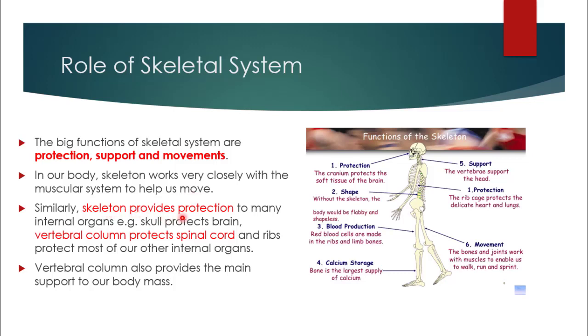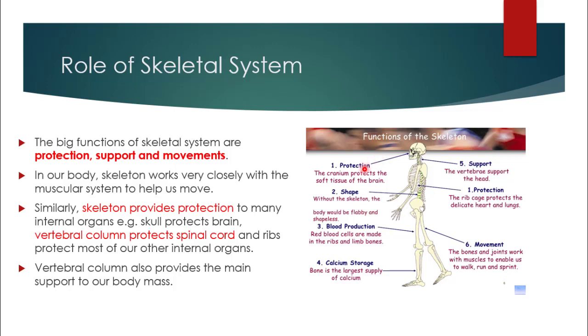Similarly, skeleton provides protection to many internal organs. For example, skull protects the brain, vertebral column protects our spinal cord, and ribs protect most of our other internal organs like heart and lungs. Vertebral column also provides the main support to our body mass when we sit or stand. Here are some other functions of skeleton.